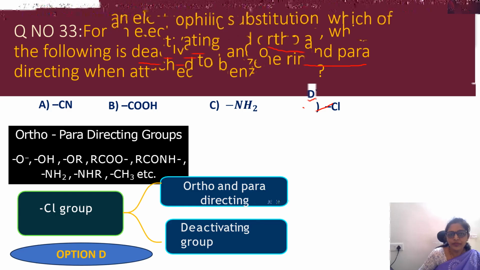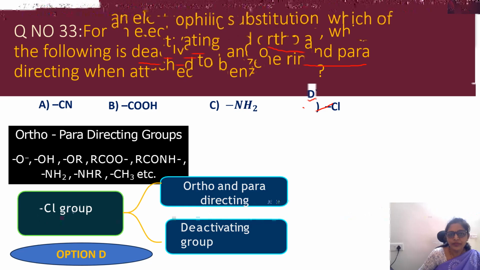But this condition applies only to hydrogen bromide in presence of peroxide, not for hydrogen chloride or hydrogen iodide. Hydrogen will go to that double bonded carbon which has lesser number of hydrogens, and bromine will go to that carbon which has more number of hydrogens, opposite to Markovnikov's rule. So this is the product you are going to get.